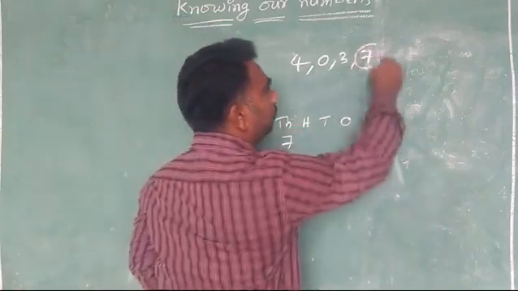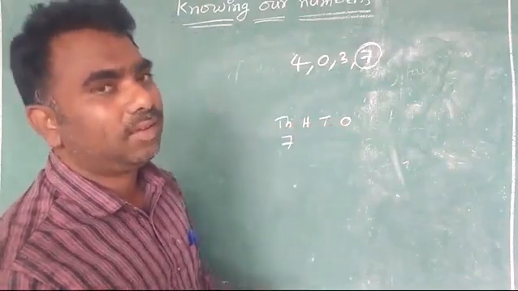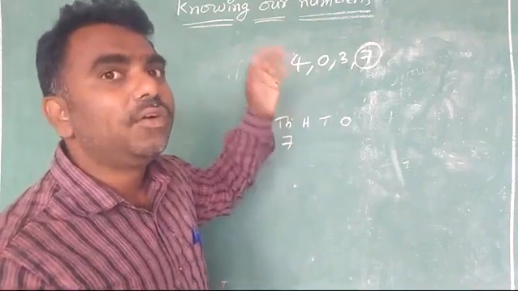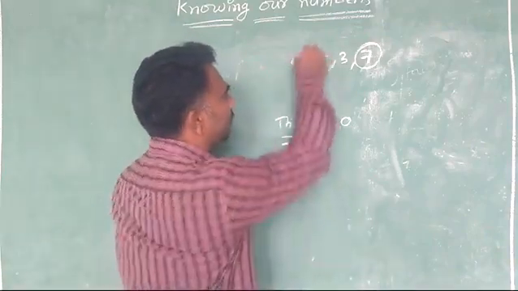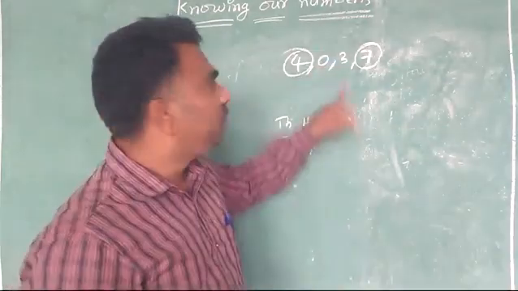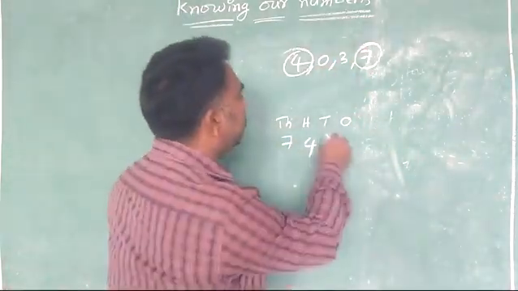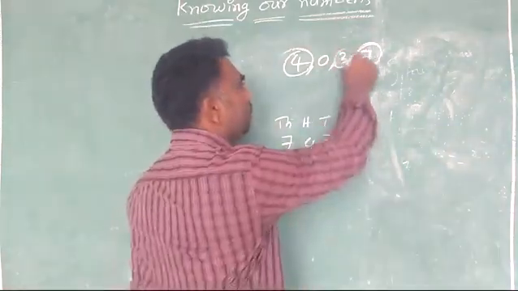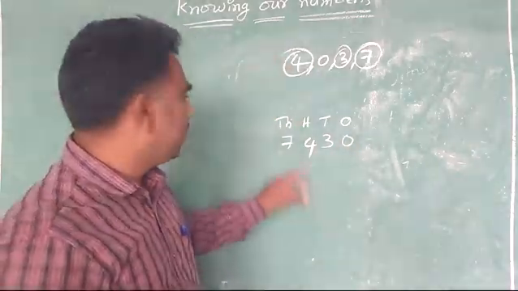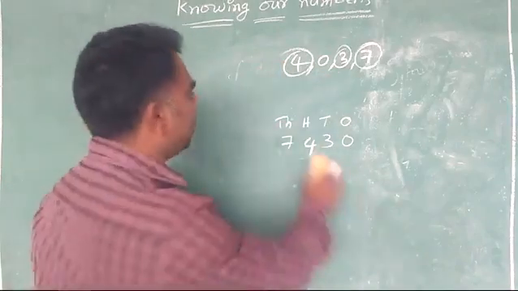So this is completed. Next, hundreds. How many hundreds are better to make it big? 400s, 0, 300s. Which are better? 400s are better. So we will write 4 here. This is completed. Now tens. Which tens are better here? 0 tens or 3 tens to make it bigger? 3 tens are better. So we will close this. And what is left last? 0. So which is the biggest number we can form by using the digits? 7,430.